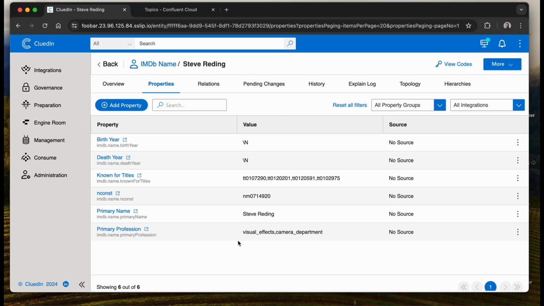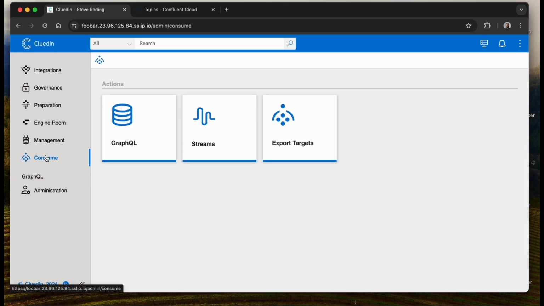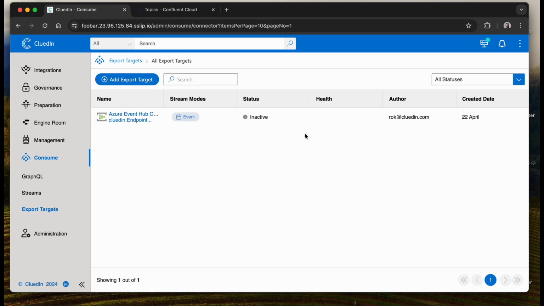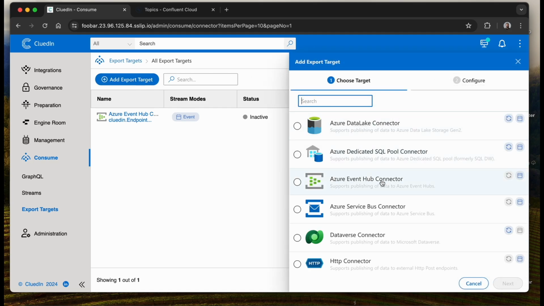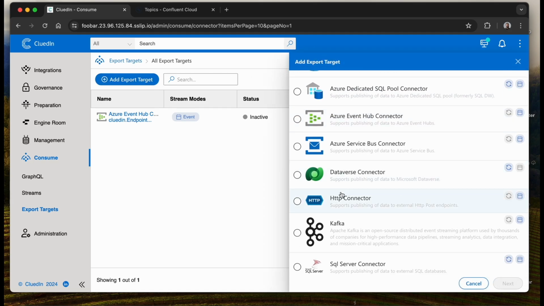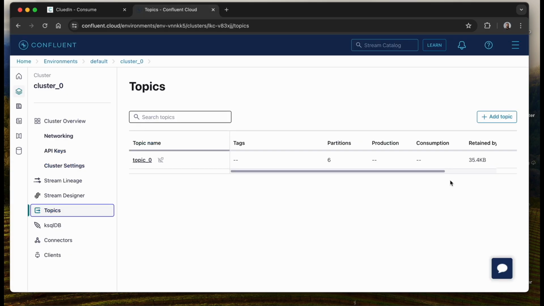We need to create an export target to export CluedIn golden records to Kafka. I select Kafka from the list of available connectors. Next, I need to create a topic in Kafka.